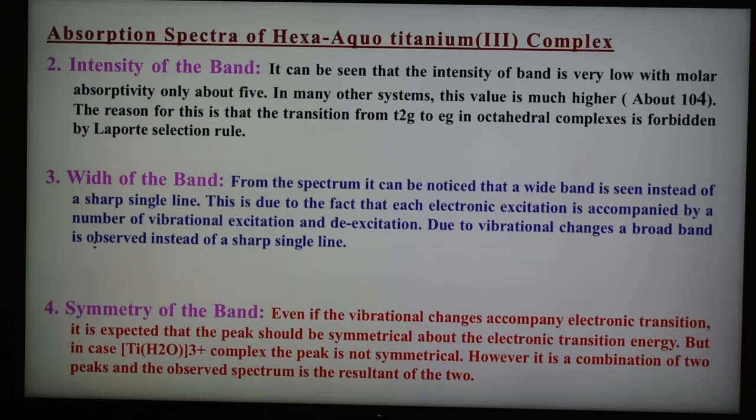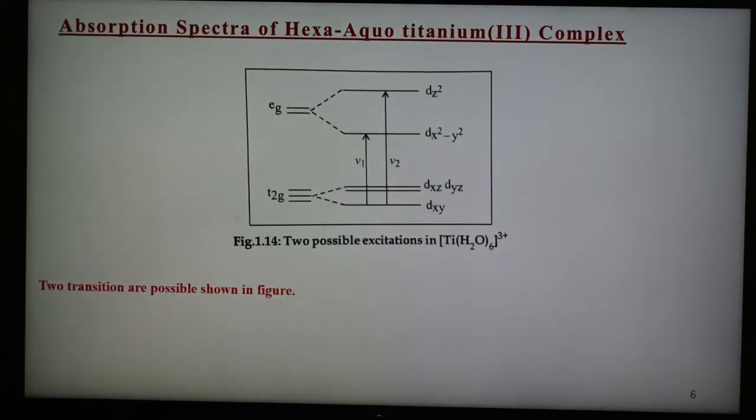In the ground state, the configuration is t2g1 eg0, and in the excited state, the configuration is t2g0 eg1. In the ground state, the t2g set is unsymmetrically filled, and in the excited state, the eg set is also unsymmetrically filled. This gives the Jahn-Teller distortion, and the two sets of orbitals further split up into 4 levels. The separation of the t2g orbitals is negligible, but that of the eg orbitals is appreciable. As a result, two transitions are possible, and these two transitions are shown here in this slide.